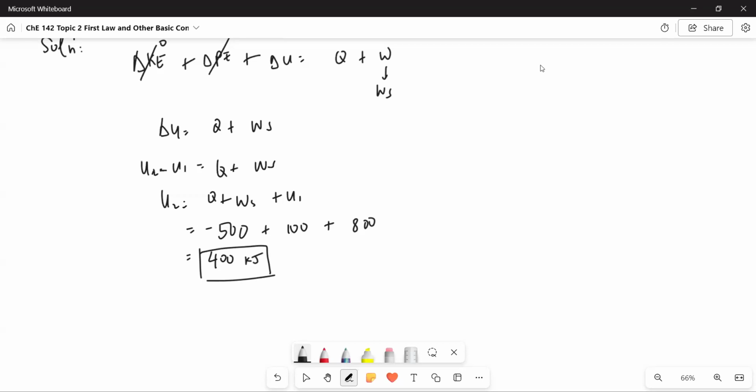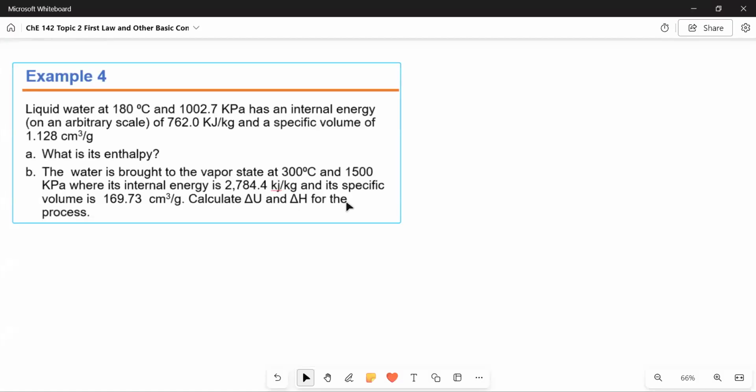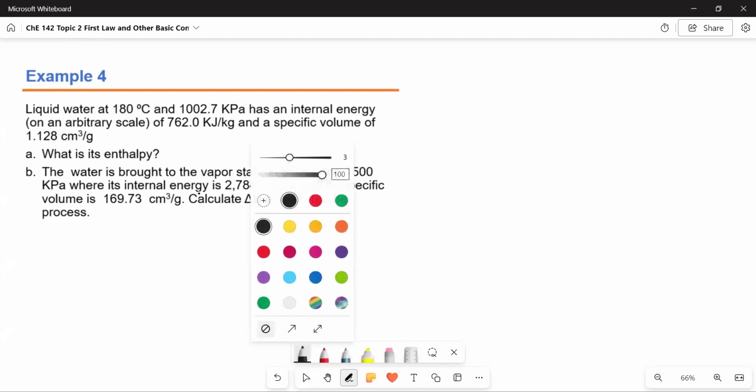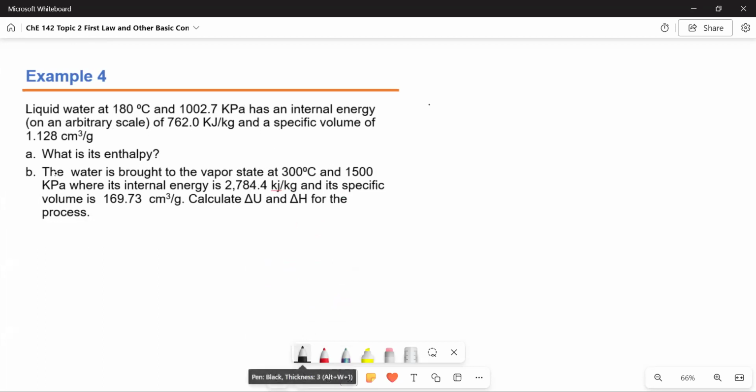Okay, that's the answer for example 3. Let's move on to example 4. Liquid water at 180 degrees and 1002.7 kilopascal has an internal energy on an arbitrary scale of 762 kilojoules per kilogram and a specific volume of 1.128 cm cubed per gram. What is its enthalpy? For letter A.